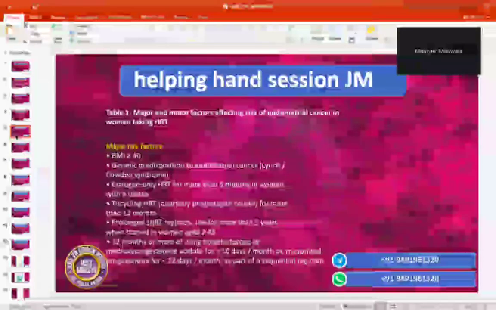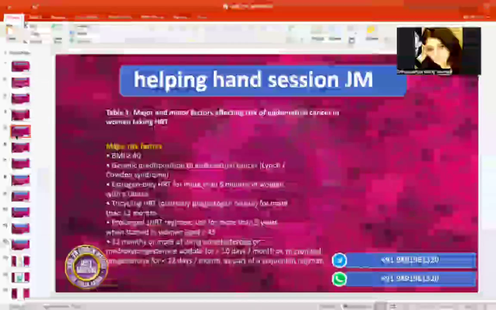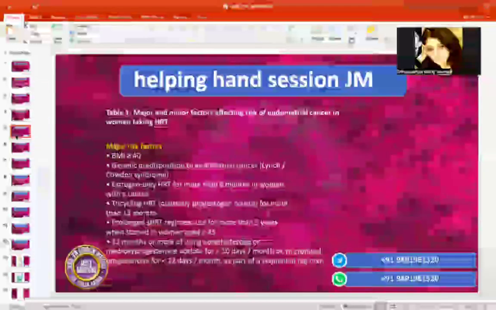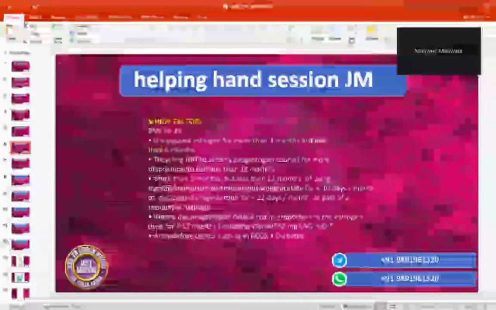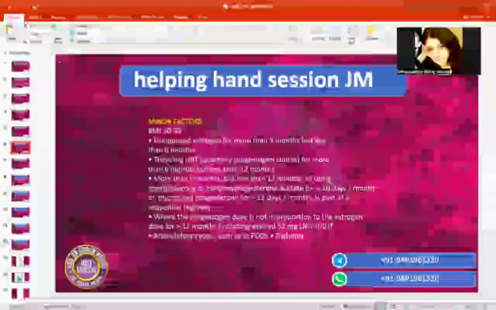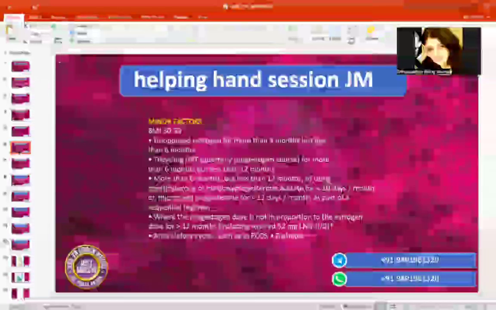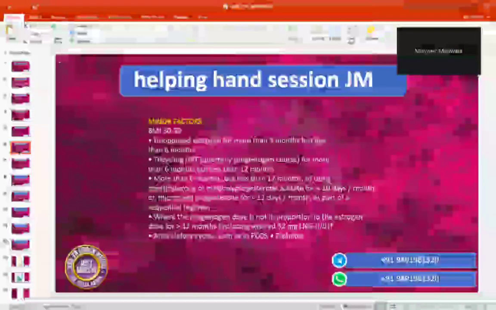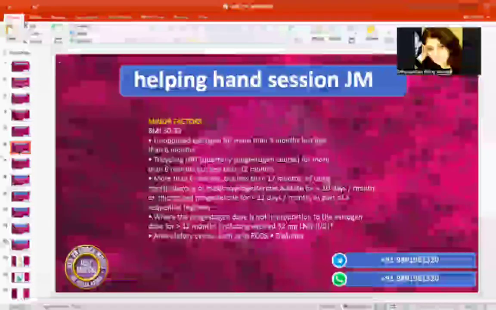Remember that if they have given 6 months or if they have given more than 6 months, they can play this smart. Okay? So 30 to 39 here, 40 there. There estrogen, uterus, more than 6 months. Here it is more than 3 months. And here, tricyclic HRT more than 12 months. There it was 6 months, but less than 12 months.